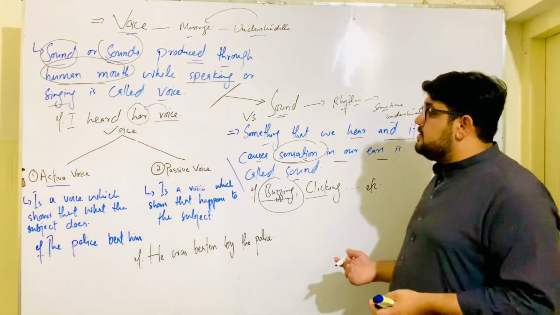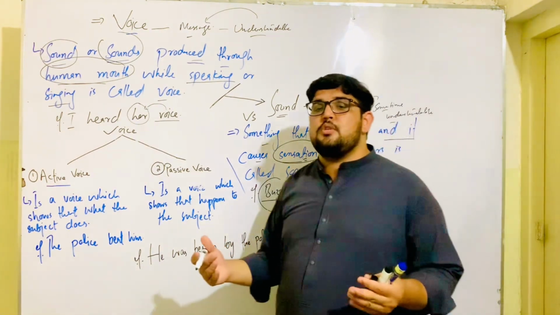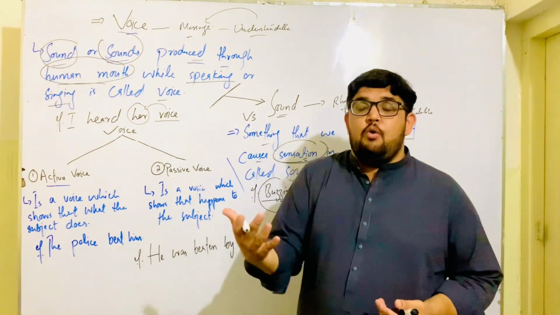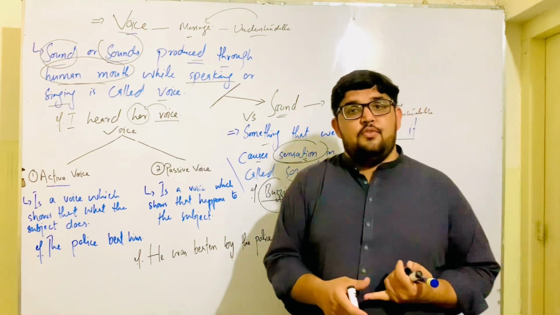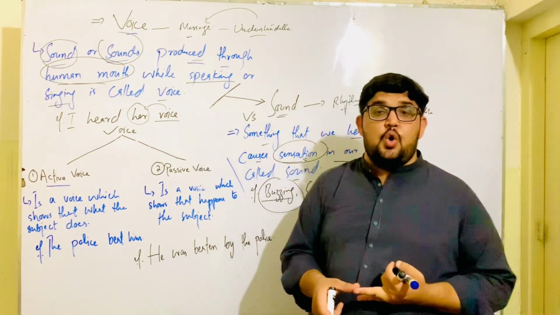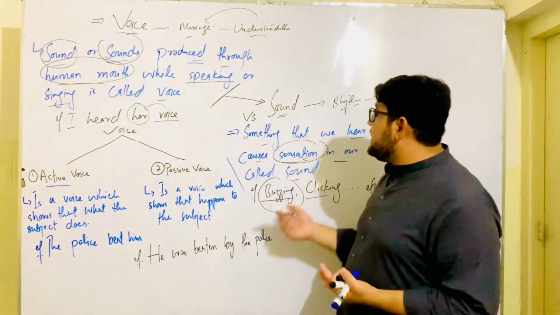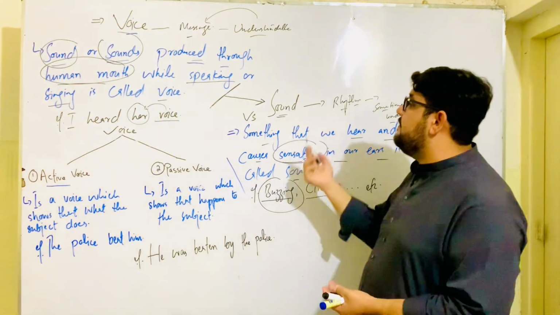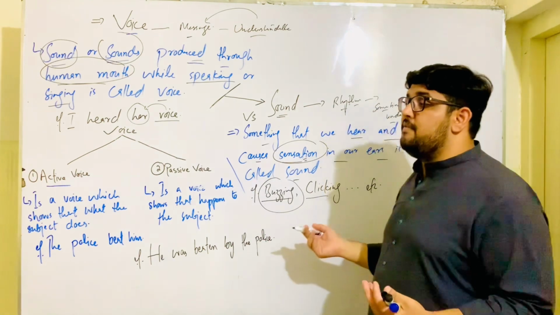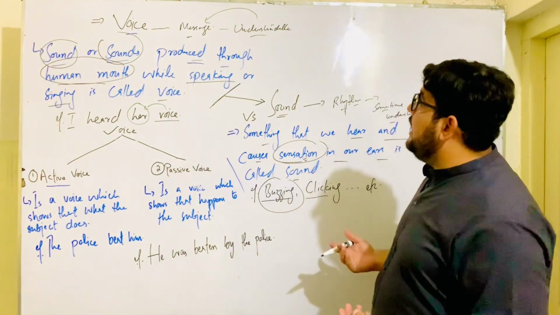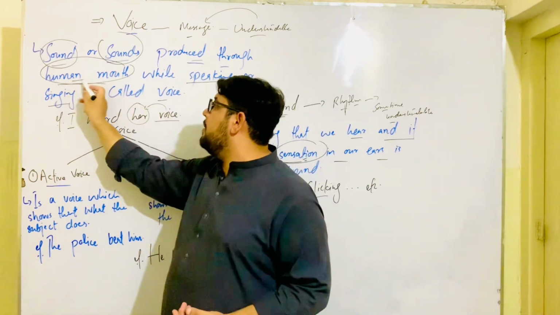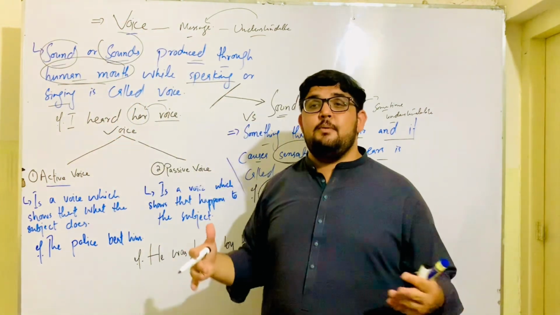But if a cat meows, we don't understand the purpose of its meow, whether it is the sound of happiness or the sound of sorrow or sadness. So some sounds are not understandable because they do not have a message, and a voice is understandable because it is produced from the human mouth and it has a message.